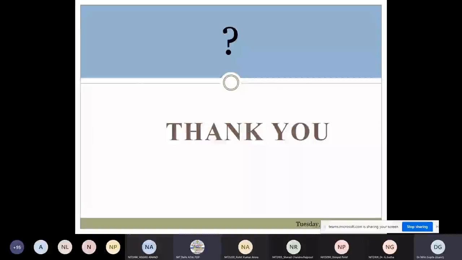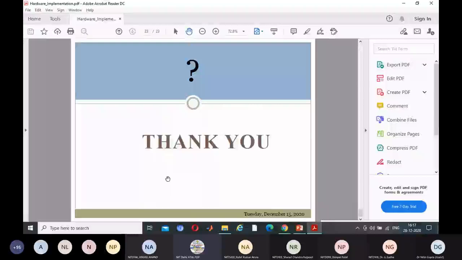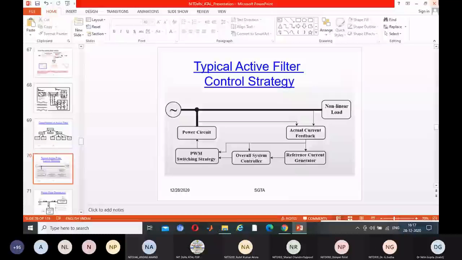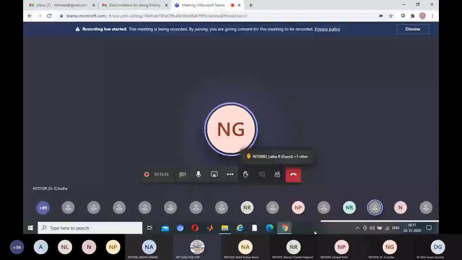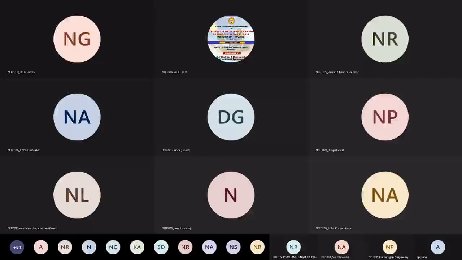Sir, I think all participants have already queried you and discussed with you. And sir, I have one doubt. Generally, all UPS and power electronic device manufacturers come under a regulation that they have to provide filters for their devices so that they don't introduce harmonics into the system current.